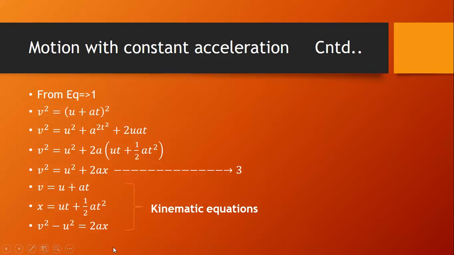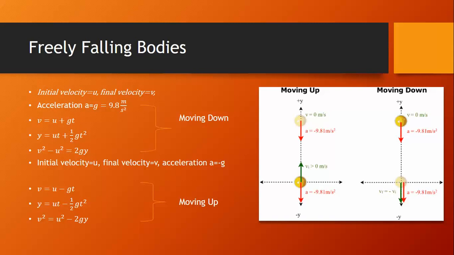Another best example for this motion with constant acceleration is freely falling bodies. Let's say a ball is dropped near the surface of the earth. It falls along a vertical straight line, let's choose that vertical straight line as the negative y-axis, means it's falling towards the earth. So the ball is accelerating downwards, and the acceleration of the ball will be equal to the acceleration of the earth, that is nothing but acceleration due to gravity, a equals g, 9.8 meter per second square. And here the initial velocity is u and final velocity is v.